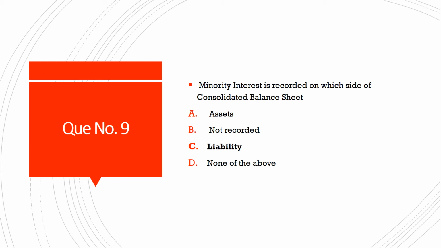Then next question number 9. Minority interest is recorded on which side of consolidated balance sheet? The 4 options are option A, assets, option B, not recorded, option C, liability, and option D, none of the above. And the correct answer is option C, liability.